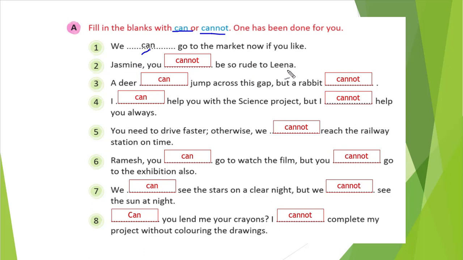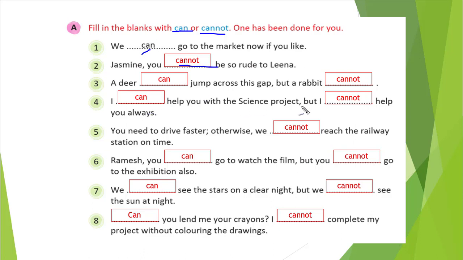Jasmine, you blank be so rude to Lina. If we use can, it becomes you can be so rude to Lina. That is wrong, right? You should not be rude to anyone. So what will you suggest? Be polite to Lina, correct? So you cannot be rude. So cannot is the correct answer. A deer blank jump across this gap, but a rabbit blank. If there is a large gap, a deer can jump that gap, right? A rabbit cannot. So a deer can jump across this gap, but a rabbit cannot.